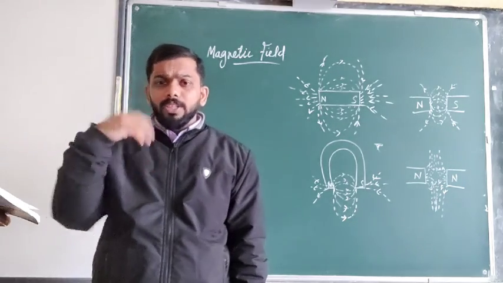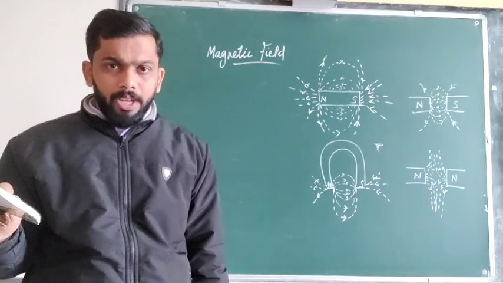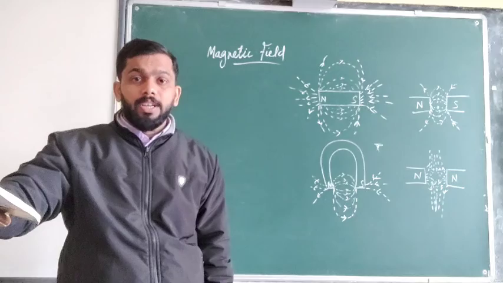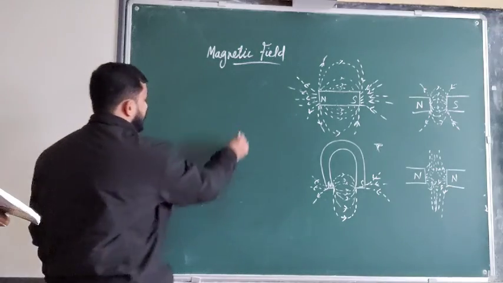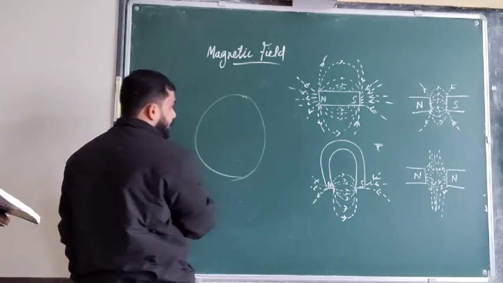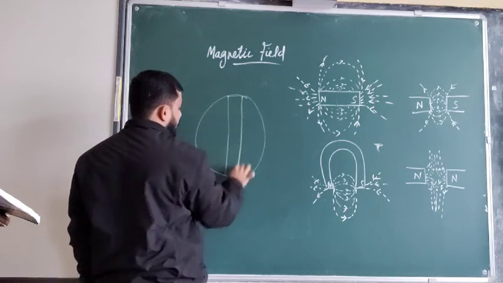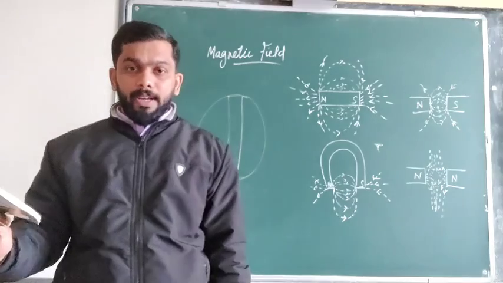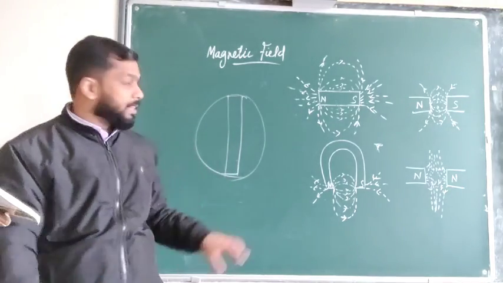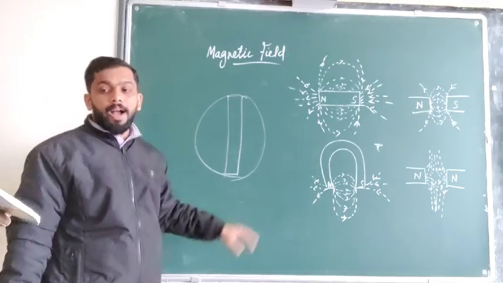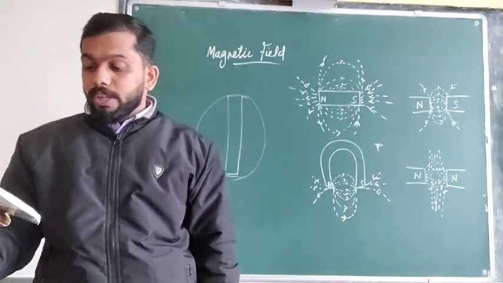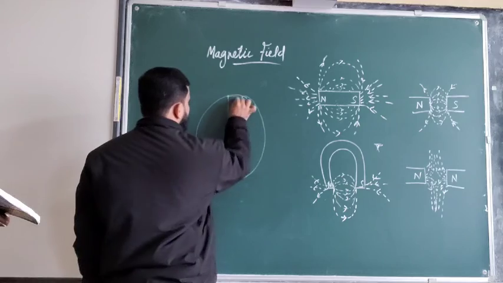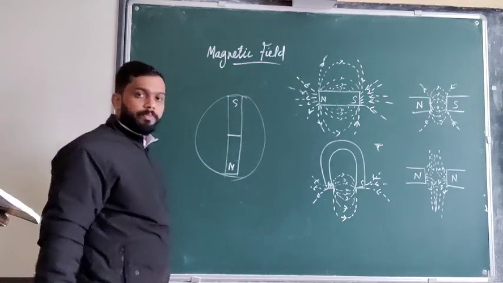So how does the earth get this magnetizing power? In order to understand that, scientists imagine that the earth has a hole. If we consider the hole, inside the earth a big magnet is buried. All the magnetic properties of the earth, we are considering that inside the earth there is a big magnet buried. In which direction? This is the north pole and this is the south pole.